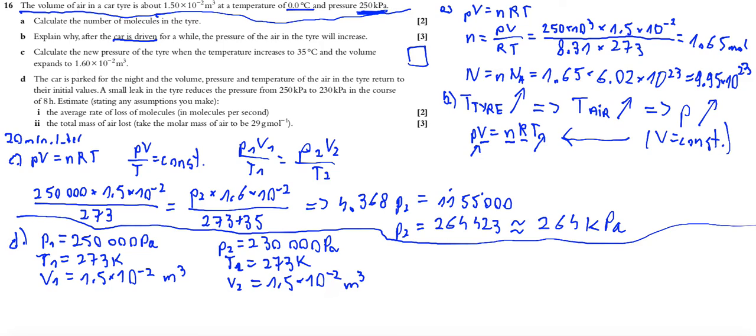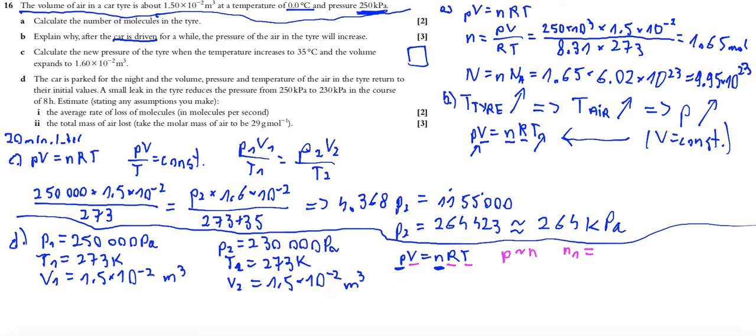Okay, so now we have something like this. We know that PV is equal to nRT, and now we know that both pressure and number of moles change. We must assume that R, T, and V are constants. What does it mean? It means that pressure is directly proportional to number of moles. Is it clear?